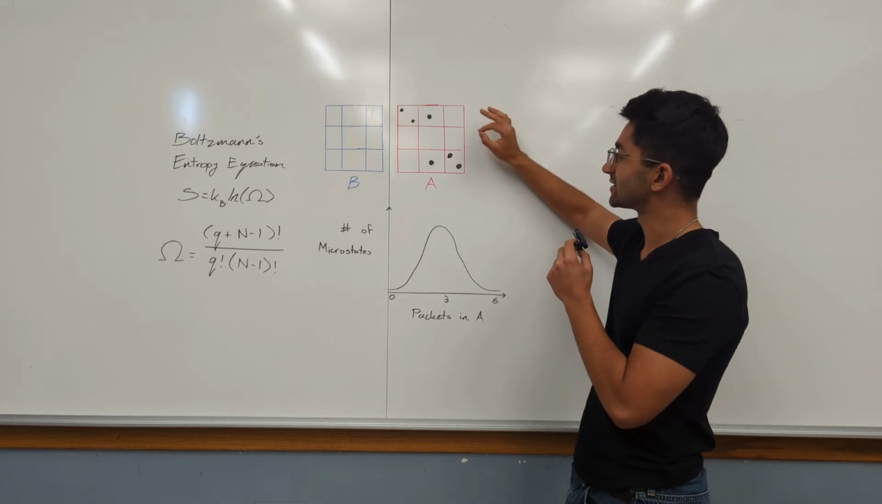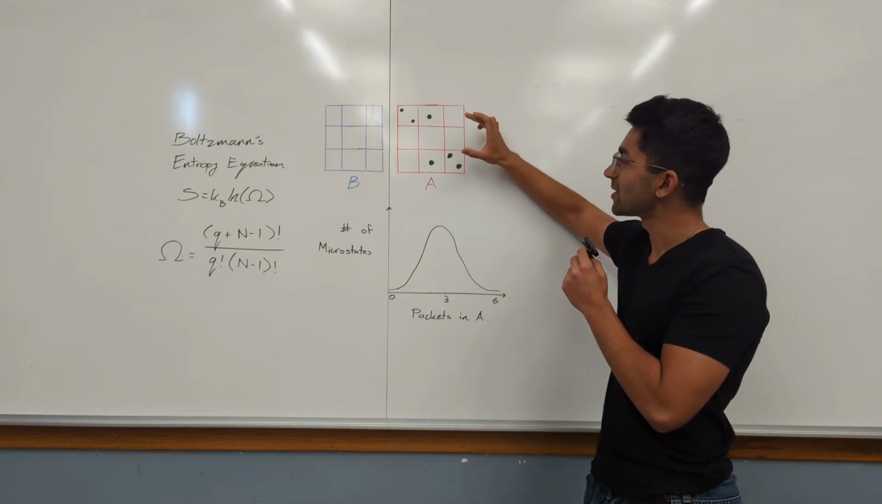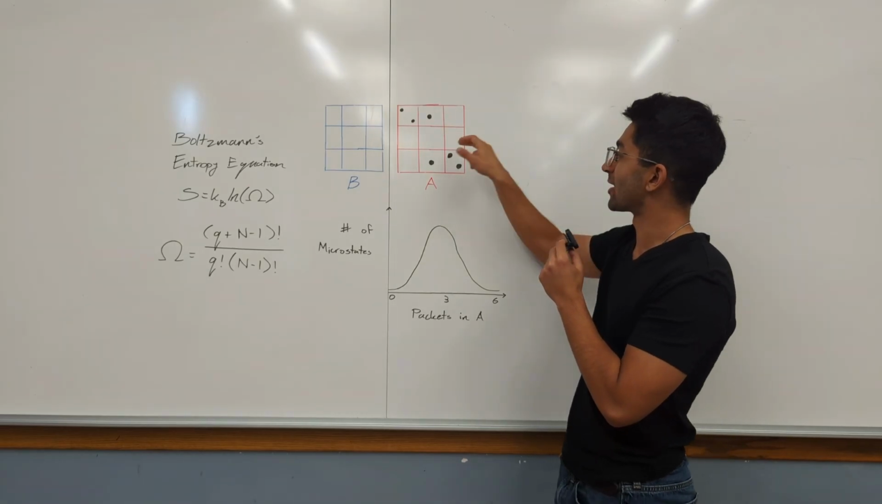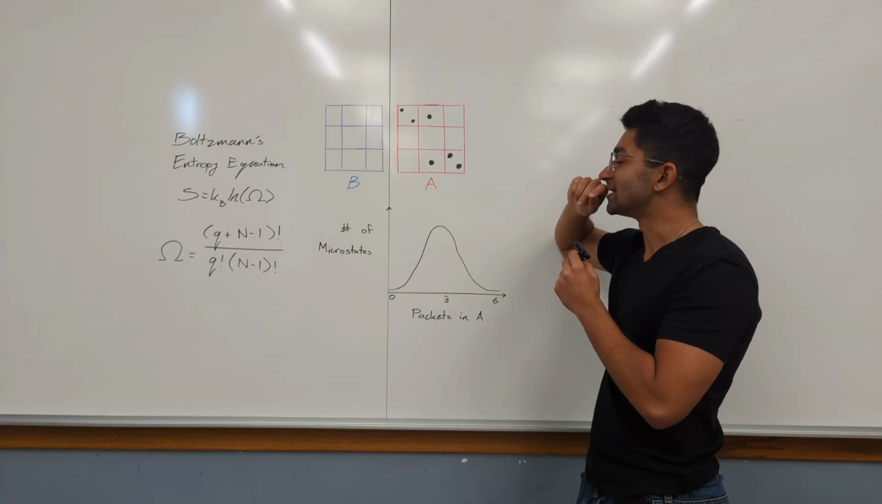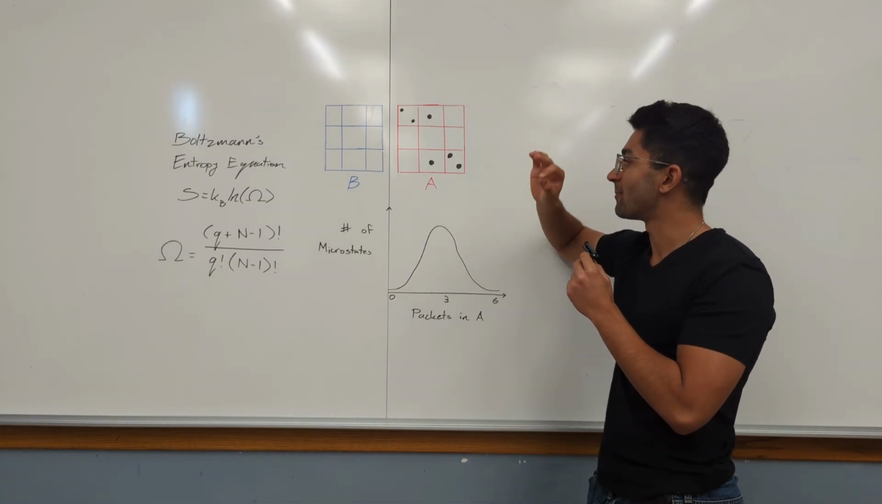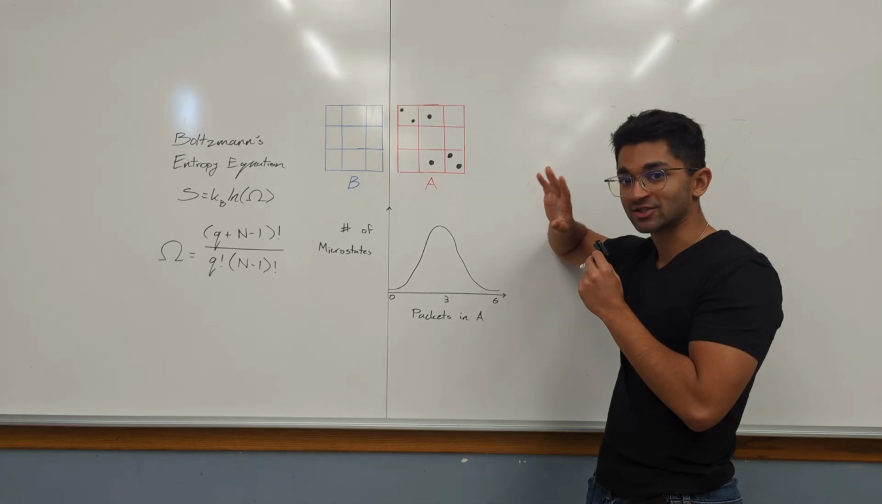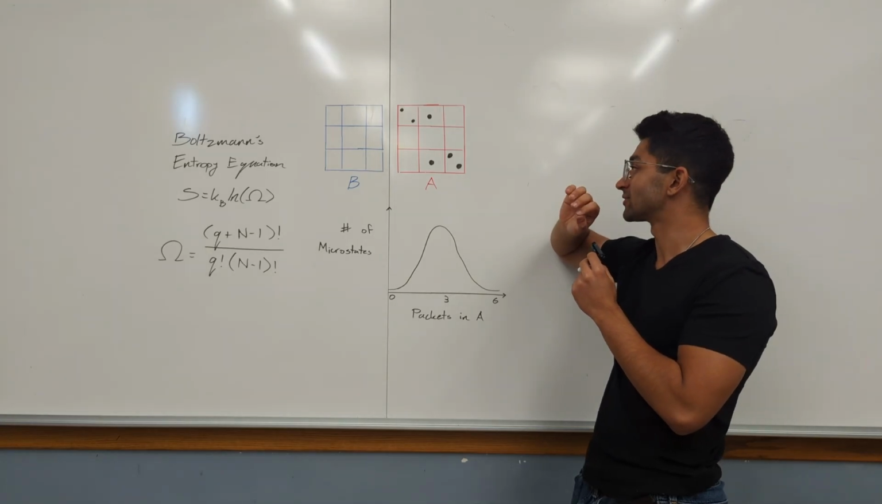But consider again having 6 in A and none in B. There's so many different ways that we can arrange the 6 in A, right? We could have all 6 in one atom. We could have them spread out among the top 2 rows. These are the microstates associated with the macrostate of having 6 in A and none in B. I know it's a little bit of a word salad, but hopefully that makes a little bit of sense.